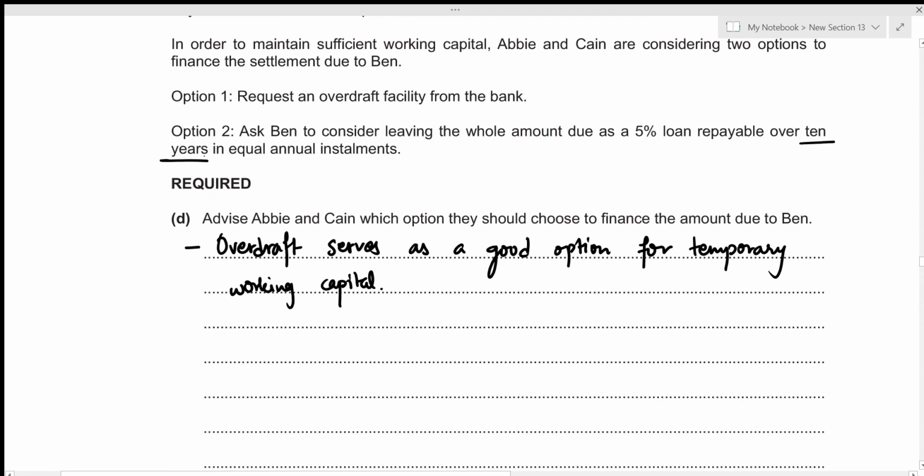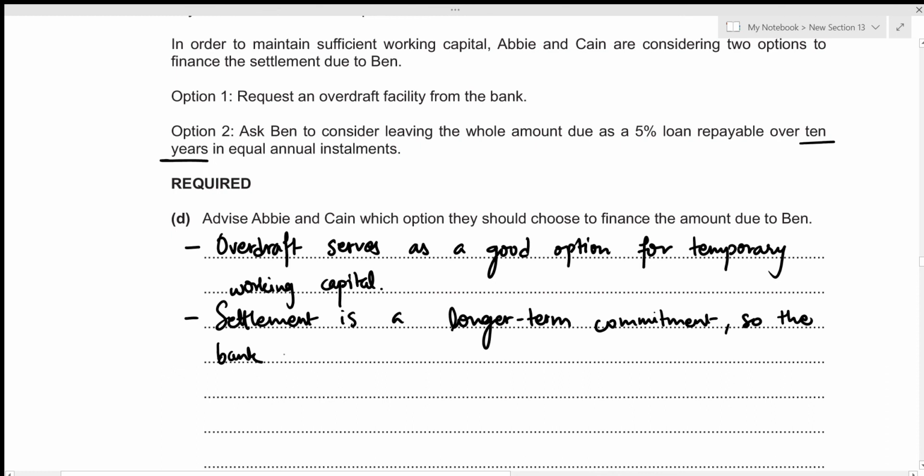So the settlement is a very long-term commitment. So the bank may not agree to the overdraft because overdraft is supposed to be for a much shorter period, and 10 years is a pretty lengthy time. So let's write that down. Settlement is a longer term commitment. So the bank may not agree to an overdraft.